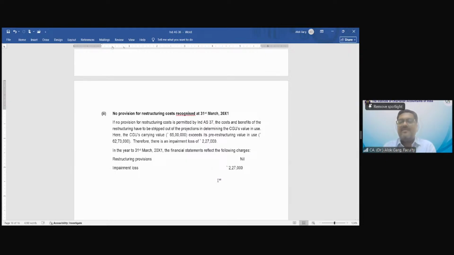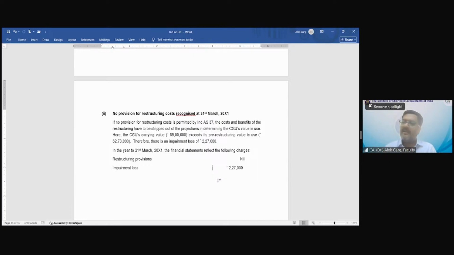Is there any concern here? Any doubt here? Any question here? No, sir. So friends, we discussed this question also, and whenever there is an impairment loss, it has to be charged to the P&L. But for impairment loss on a revalued asset where revaluation surplus exists, you need to reverse your revaluation surplus to the extent it is available, right? So first you need to wipe off the entire revaluation surplus, and if there is an excess impairment, then it has to be taken to the P&L.